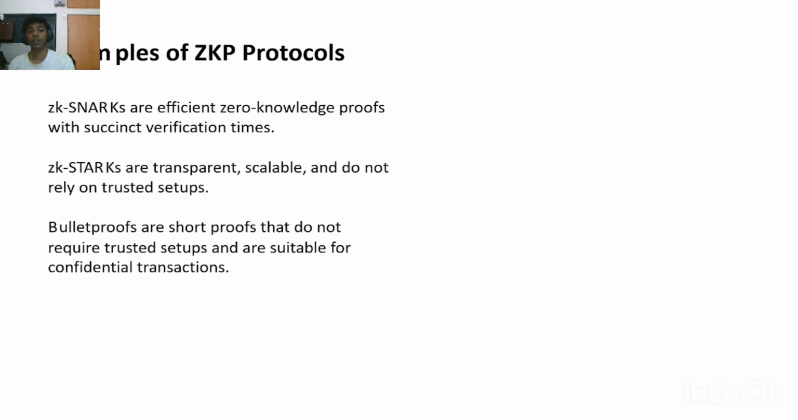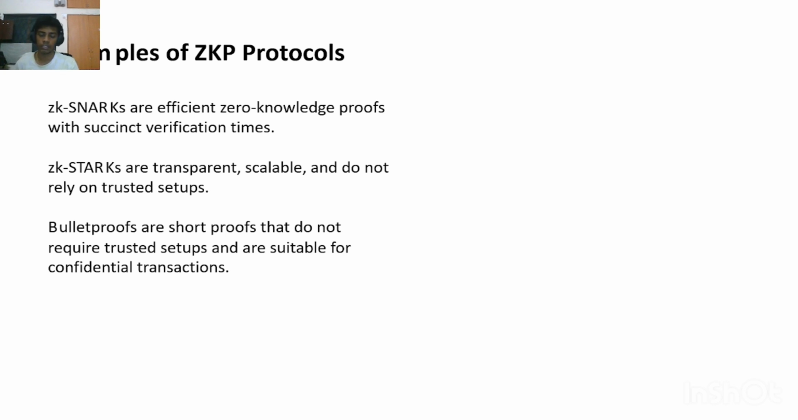So next are examples of zero knowledge protocols. ZK-SNARKs are efficient zero knowledge proofs with succinct verification times. They are also scalable, but they rely on trusted setups. Basically, there are three major types of protocols. One is ZK-SNARKs, which are efficient and fast but need a trusted setup, so that no mismatch happens. The next one is ZK-STARKs, which are more transparent and scalable.